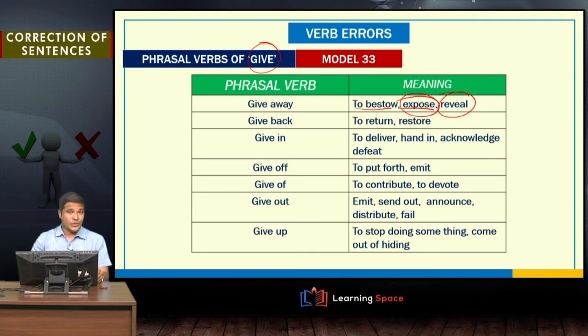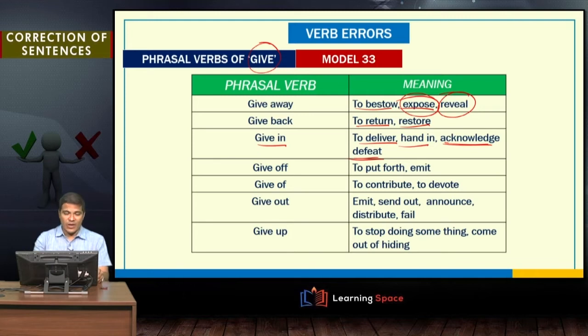Give back: you give it back to me, so you return it to me, or even restore. The same way, give in. We have used give in in the previous sentence wrongly. It means to deliver or hand in, or acknowledge defeat, and this is the most common use of give in. "The Indian team has given in to the sustained pressure applied by the opposition team."